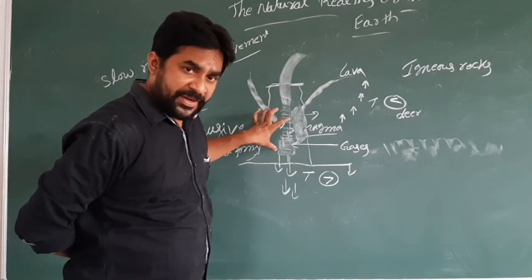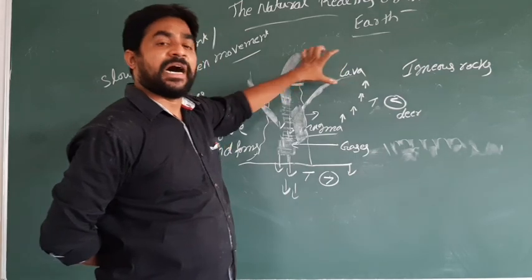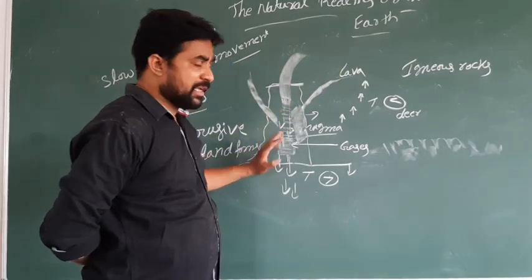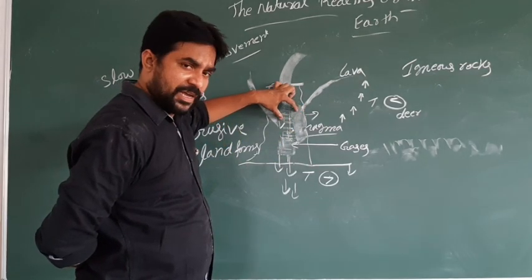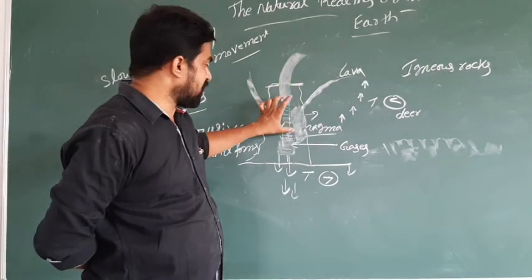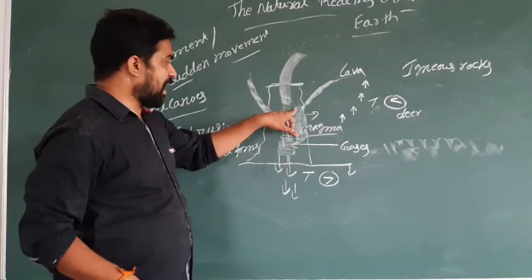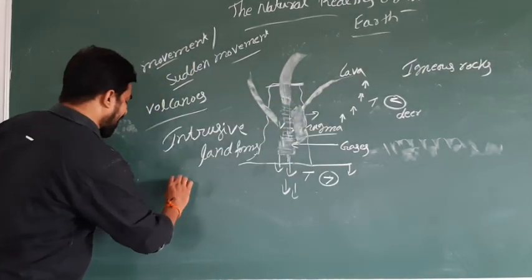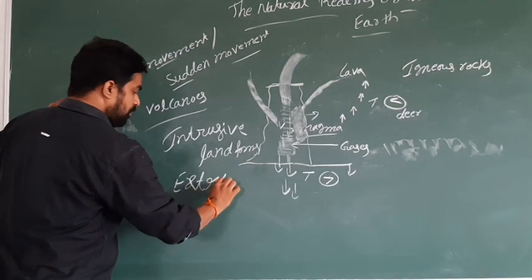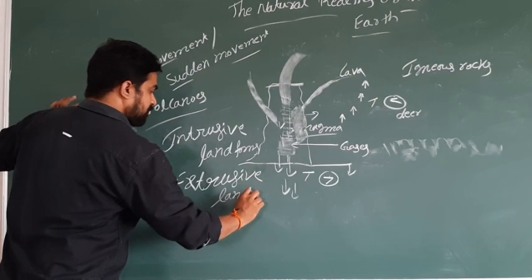At the time of volcanic eruptions, some of the magma comes out in the form of lava, and some of the material which was inside the earth, after gradual cooling, is converted into rocks.